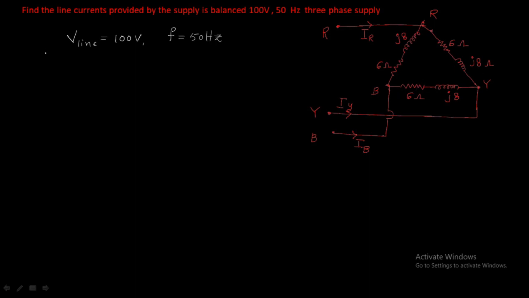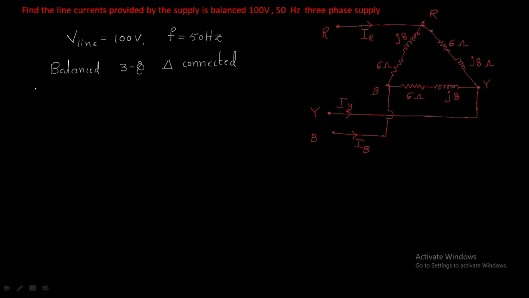This is a balanced three-phase delta connected system, and it asks to find out some values. Before that, since it is a combination of resistance and reactance, it is better to convert into impedance form, which will make it easy. If you find it for a single phase, it will be the same for all the phases.